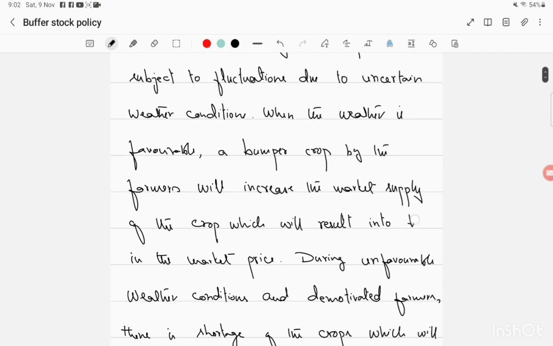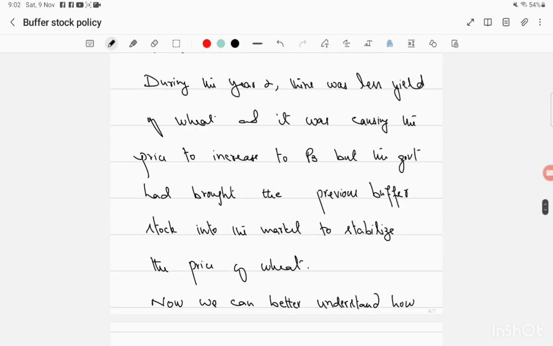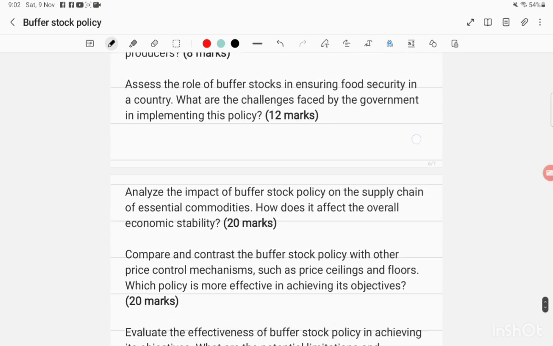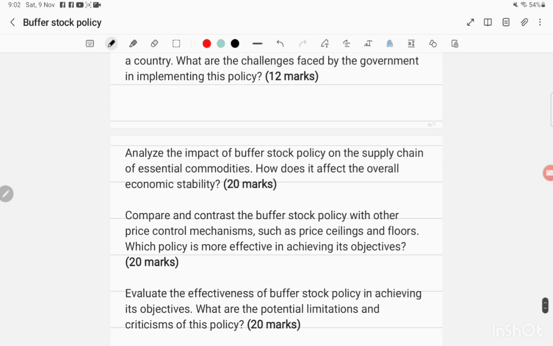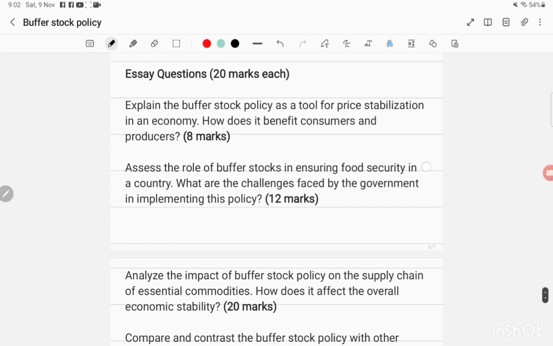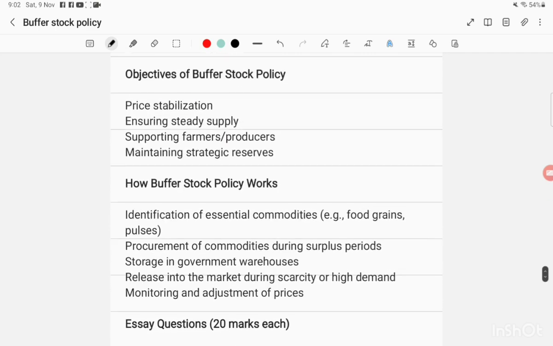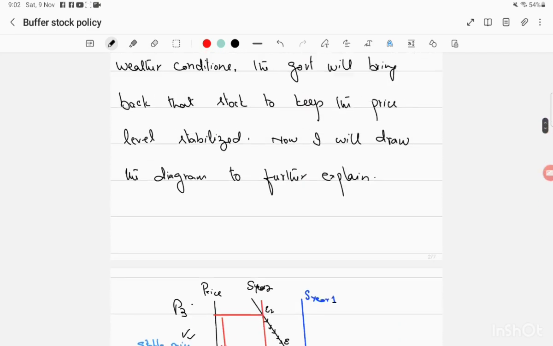You can find the screenshots of the questions at the end, and you can also answer them and send them to me via the school portal, and then I will be marking them. These are a few questions related to the buffer stock policy, and I have also written my own question. You will also find it. So that's all about today's lesson on buffer stock.